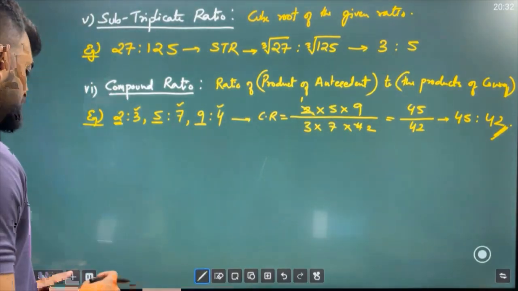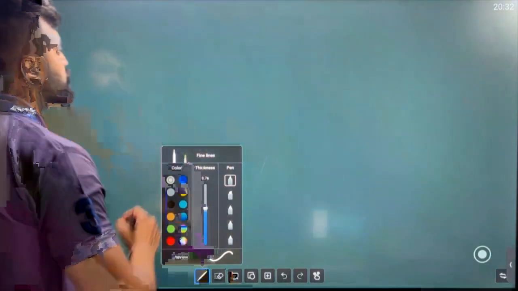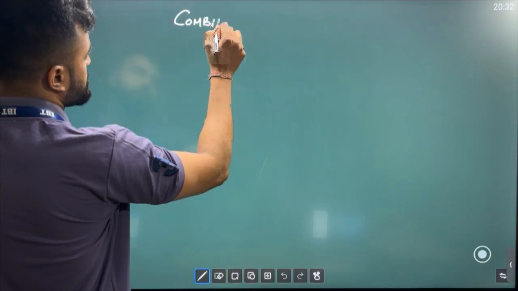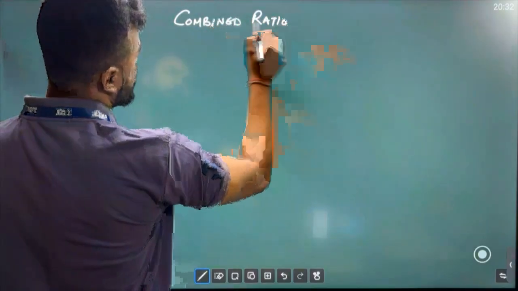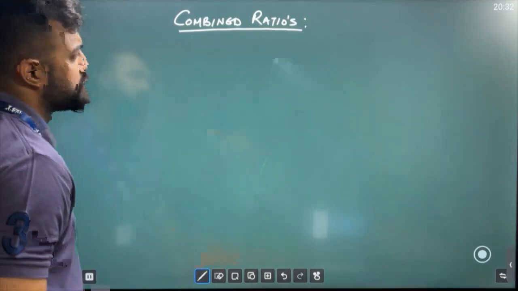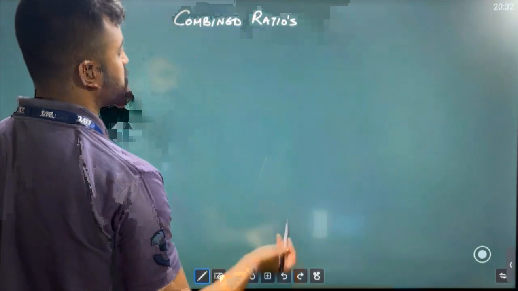ठीक है, I'm going to explain, sir, how do we find combined ratios, and what is it? Combined ratios. And why do we require them? So this particular thing that we are starting is very, very important. From here only, I would say your actual ratio and proportion chapter is starting. ठीक है?